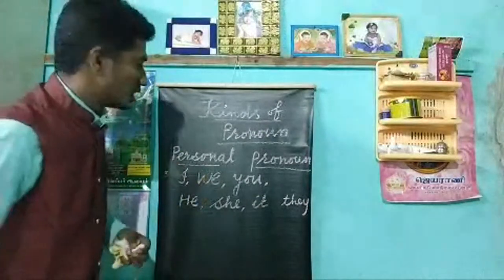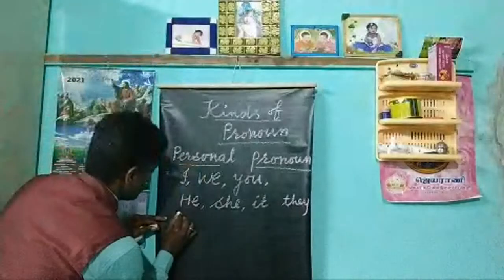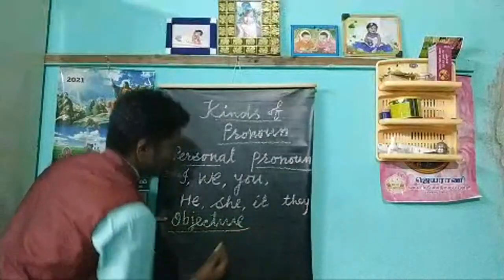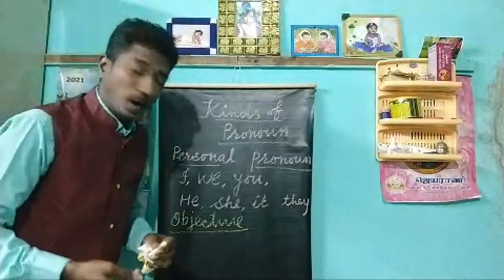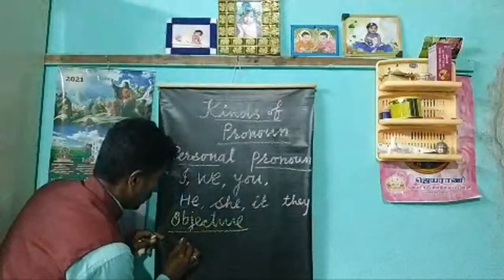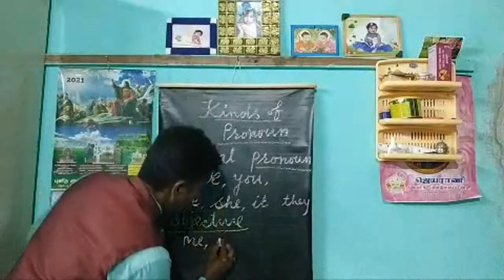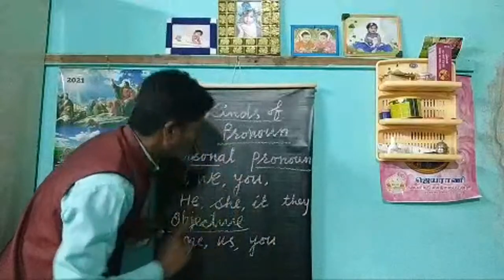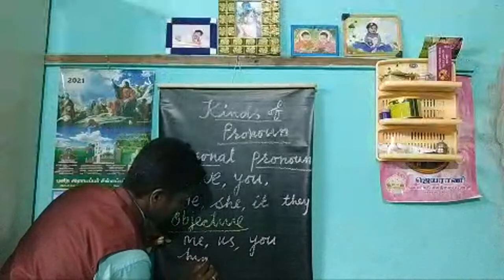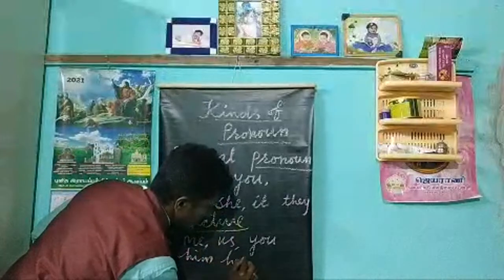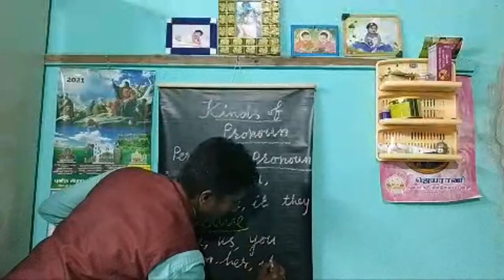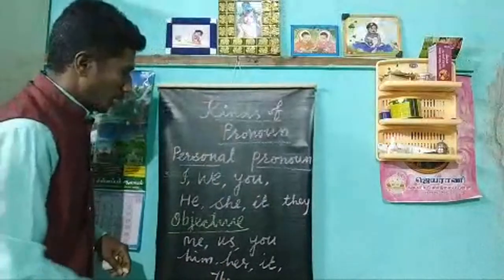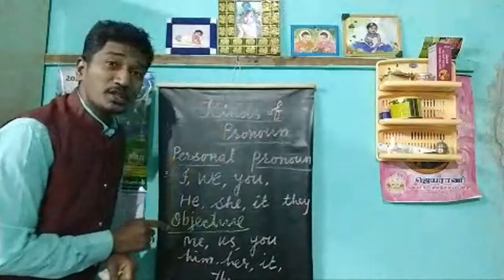We also have objective in the personal pronouns. In the objective, for example, I becomes me, we becomes us, you remains the same as you, he becomes him, she becomes her, it remains the same, and they becomes them. So these are the objective personal pronouns.